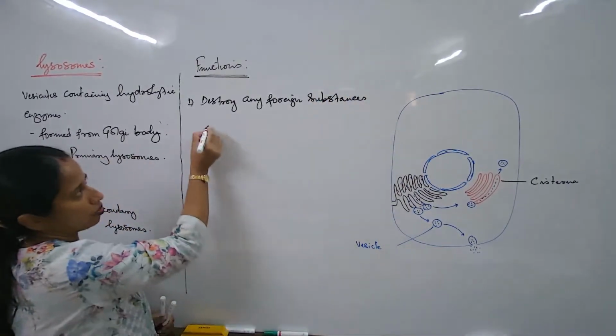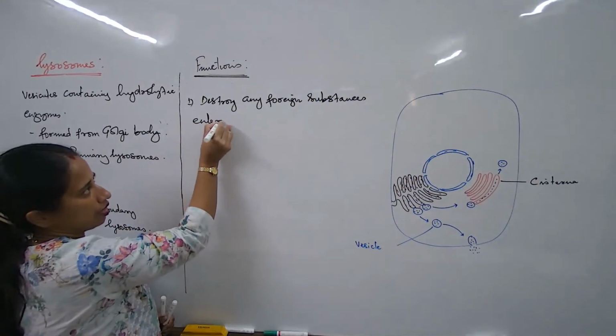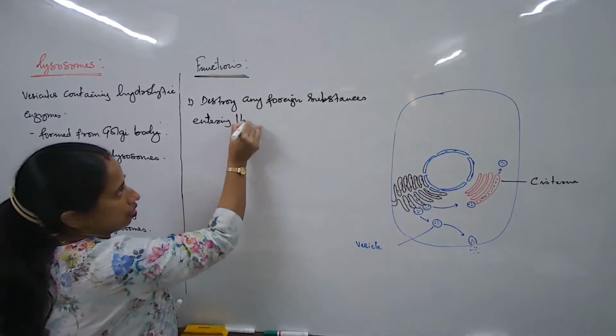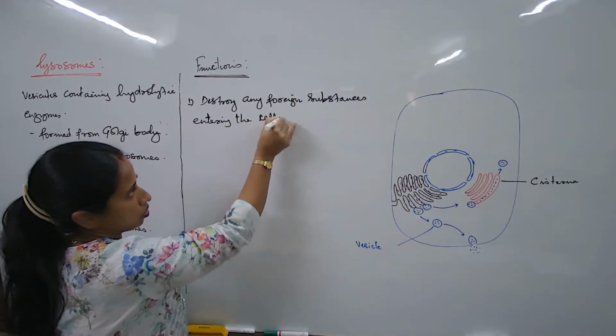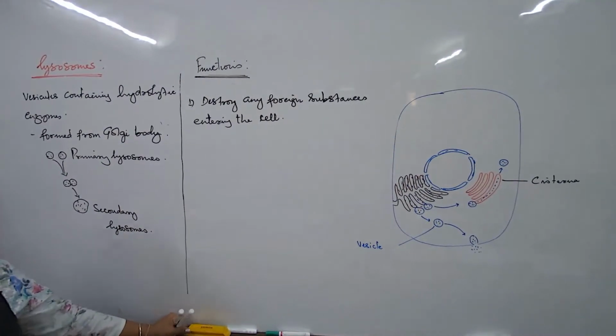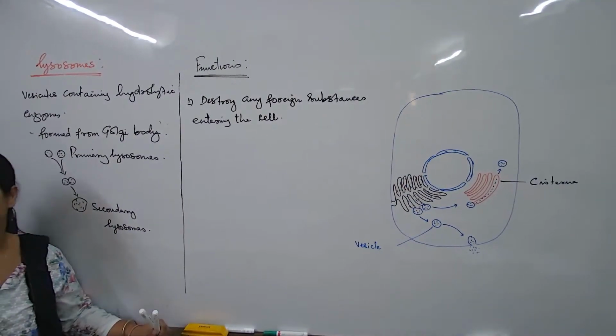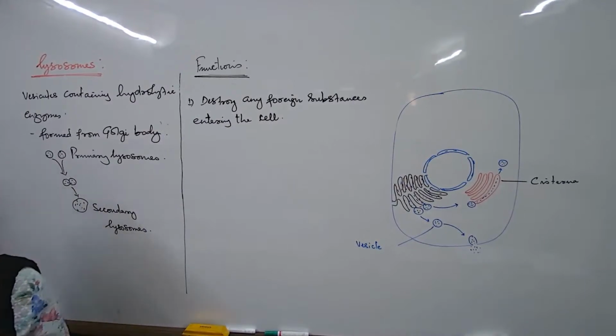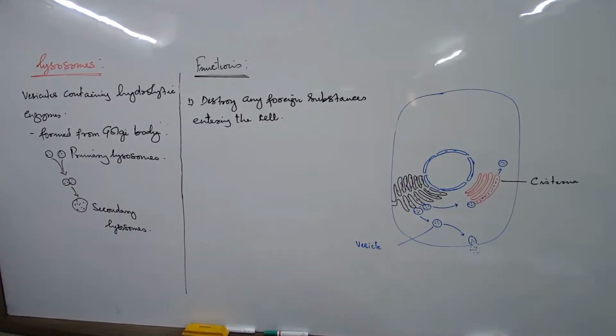Destroy any foreign substance entering our cell. Whenever a bacteria or a pathogen enters our cell, the lysosomal enzyme destroys them. So whenever any unwanted substance, germs, pathogens, etc. enter our cell, the lysosome destroys them.